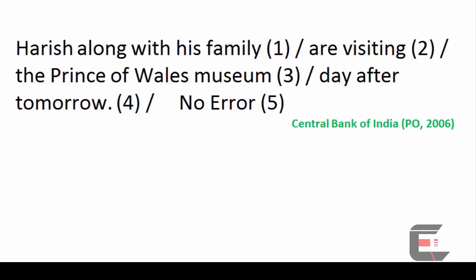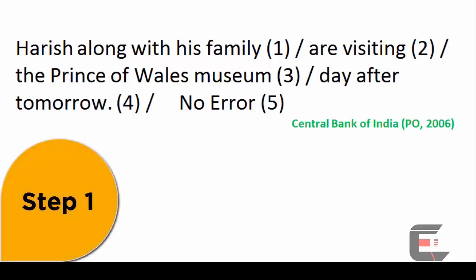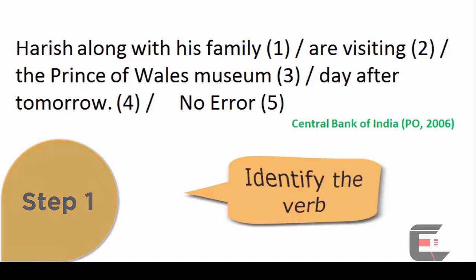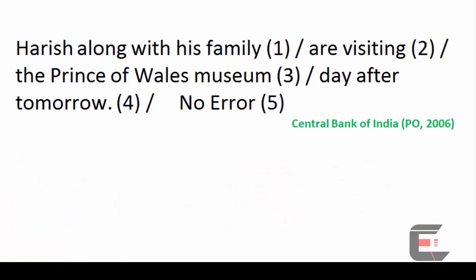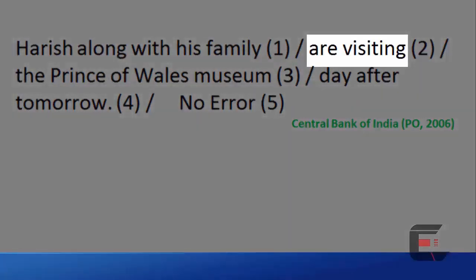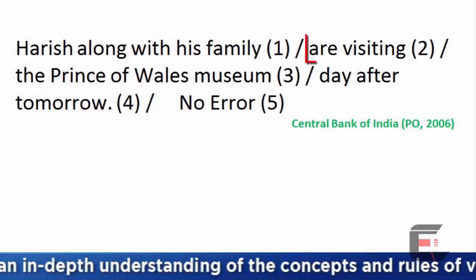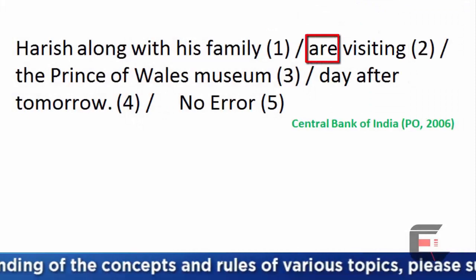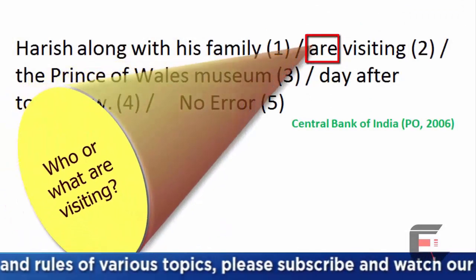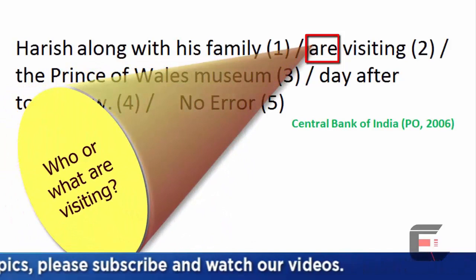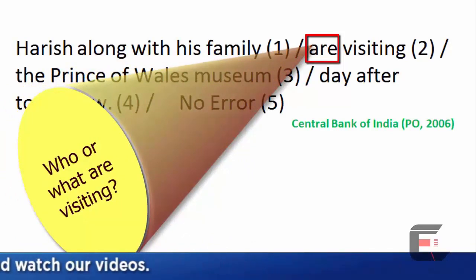Okay, now let's see how to solve this question stepwise. Step number 1. Identify the verb. The verb is are visiting. There are two verbs, visiting being the main verb and are being the auxiliary verb. Are visiting. Now, let us ask the question on the verb, who are visiting or what are visiting?